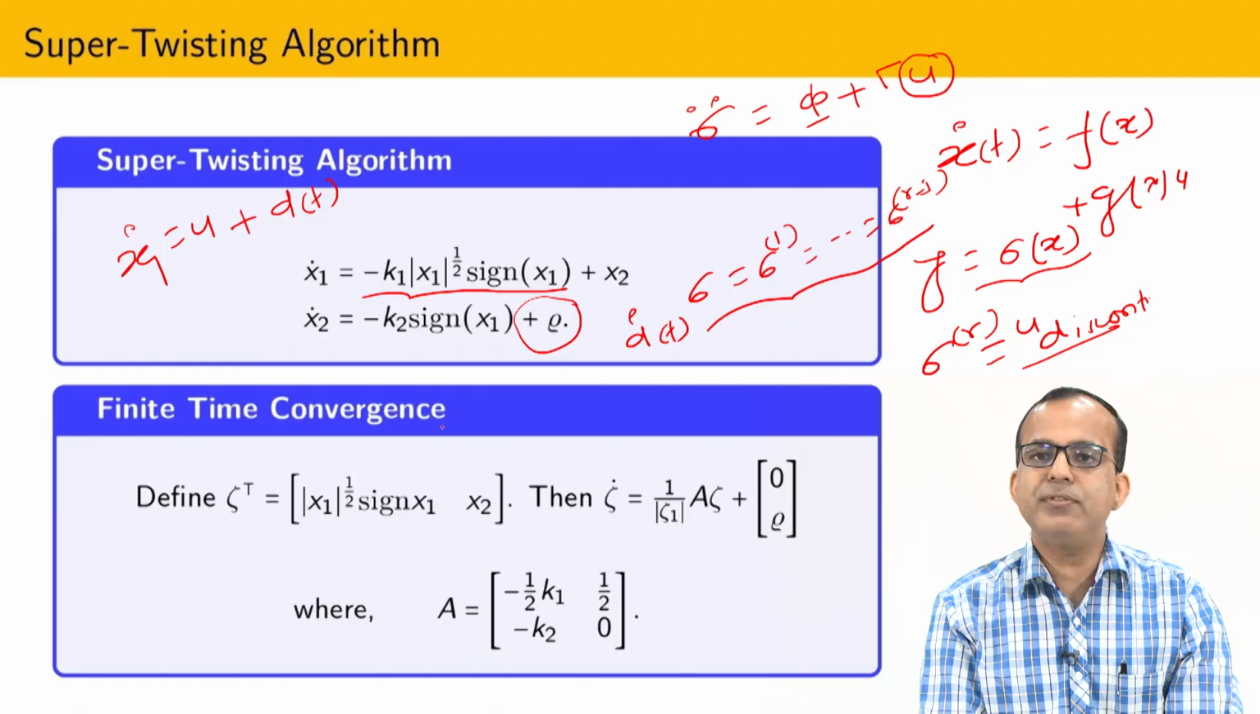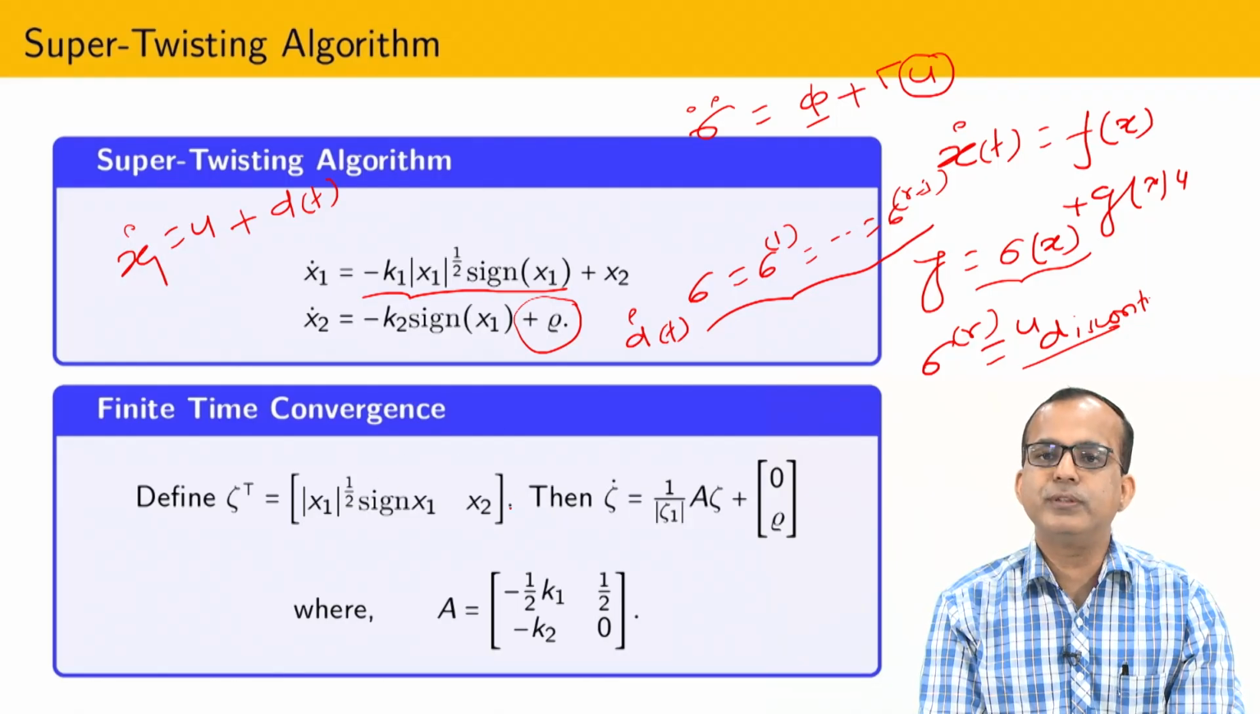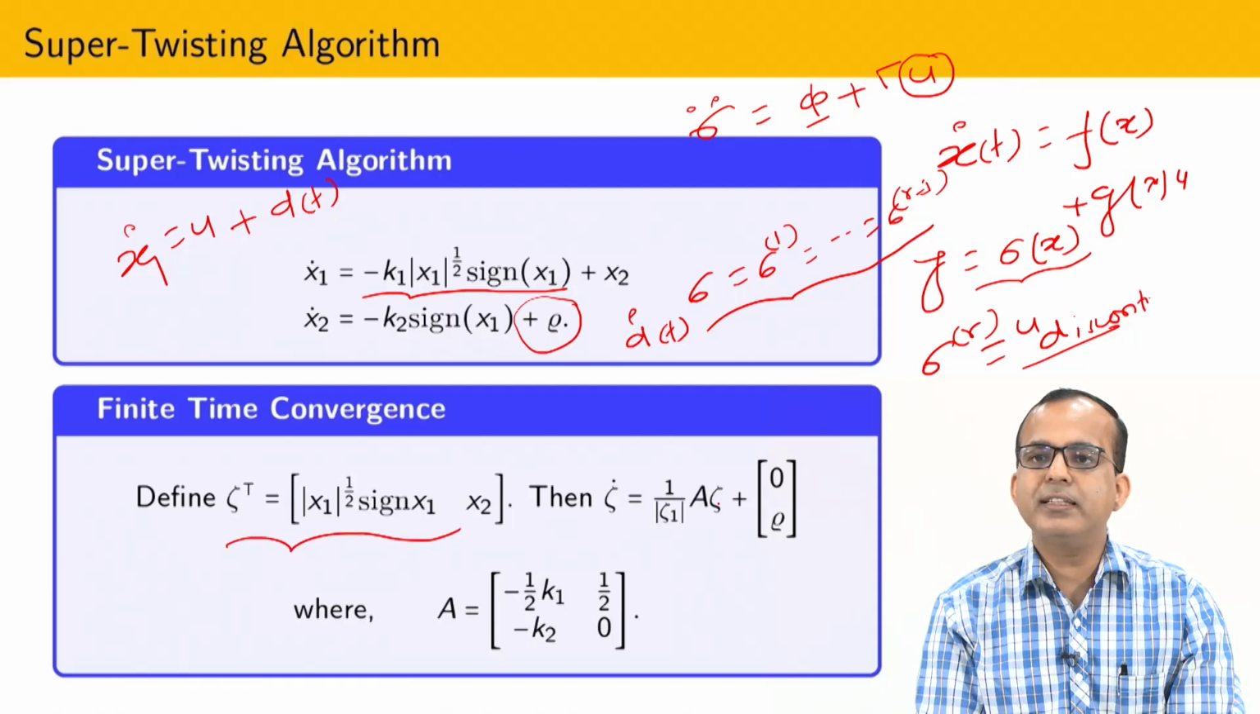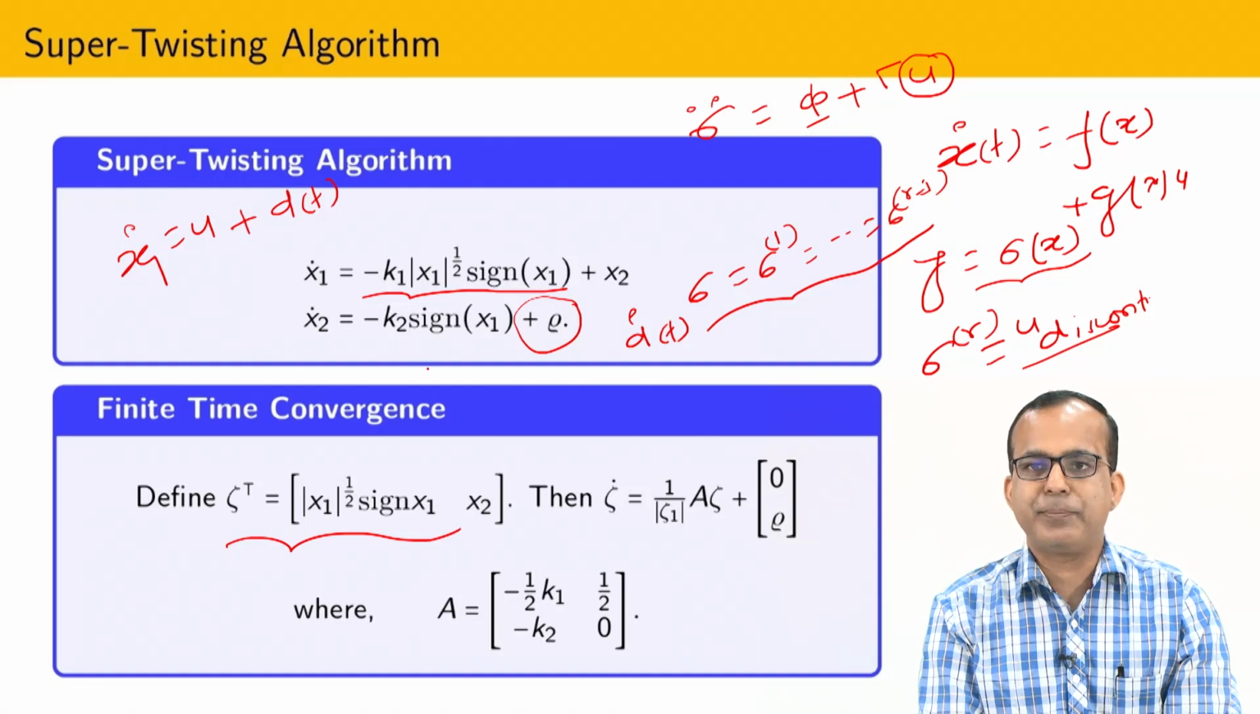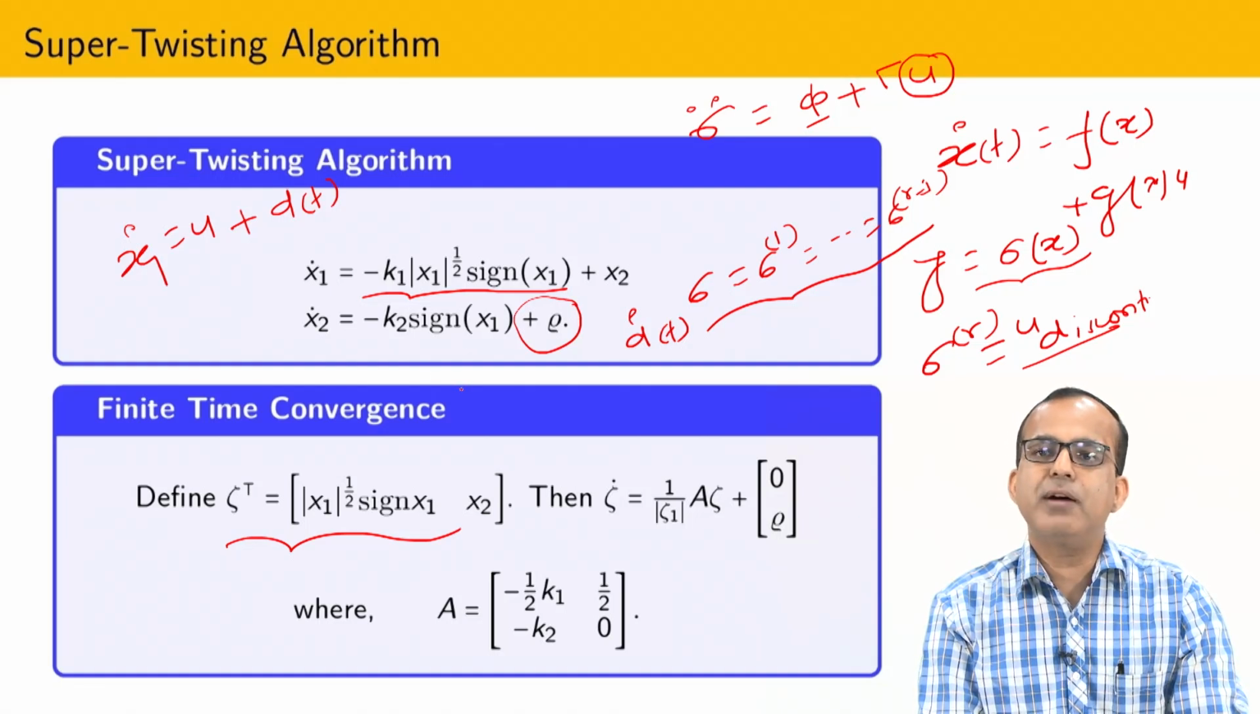And how have we proved the convergence of this algorithm? We proved the convergence using some kind of state transformation, and after that, using the algebraic Riccati equation, it is possible to show that if I design gains k1 and k2, then it is possible to maintain x1 and x2 both equal to 0 in finite time. So that kind of thing we have already learned.